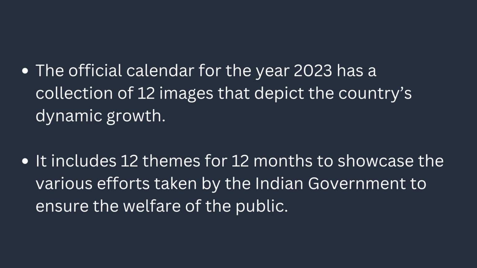The official calendar for the year 2023 has a collection of 12 images that depict the country's dynamic growth. It includes 12 themes for 12 months to showcase the various efforts taken by the Indian government to ensure the welfare of the people.